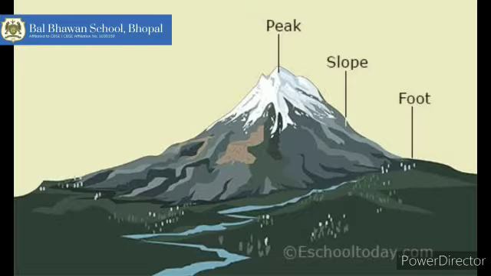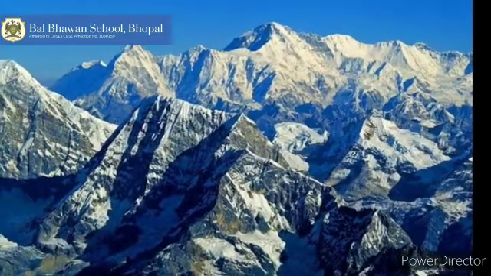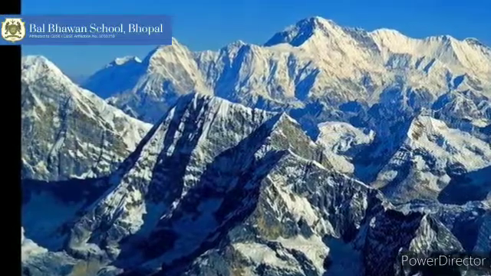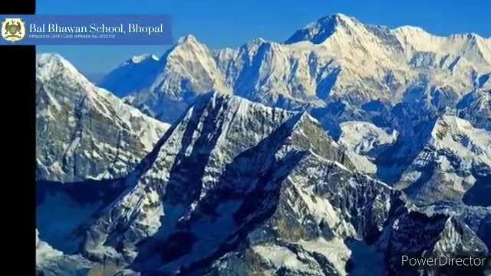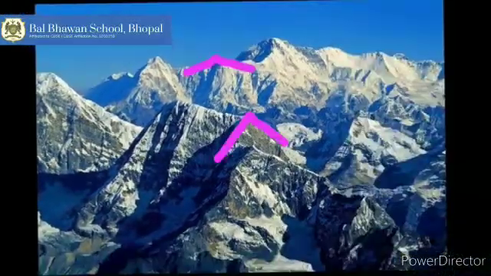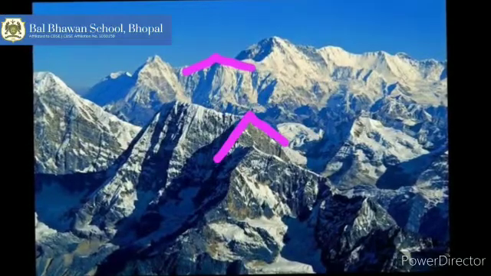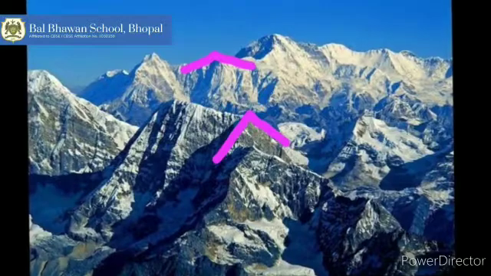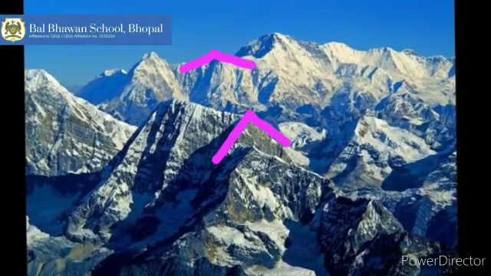Now, if we take examples, we'll find that the Himalayan and the Alps mountains are the youngest mountains. And how do we come to know? Because of their peaks. They are very conical. Now tell me, where are the Himalayan mountains found? Yes, in India.